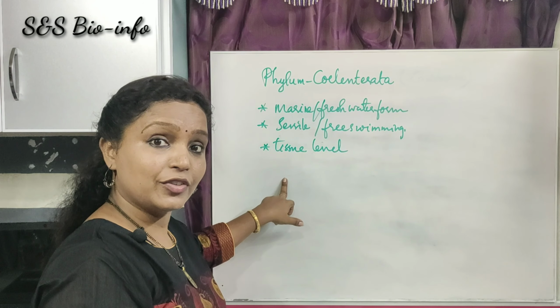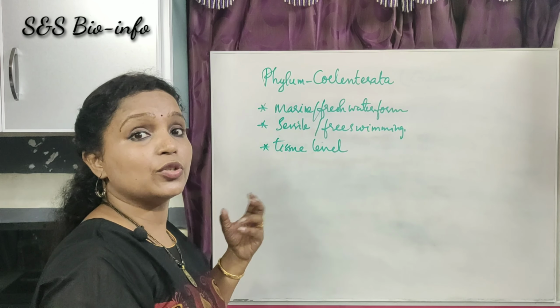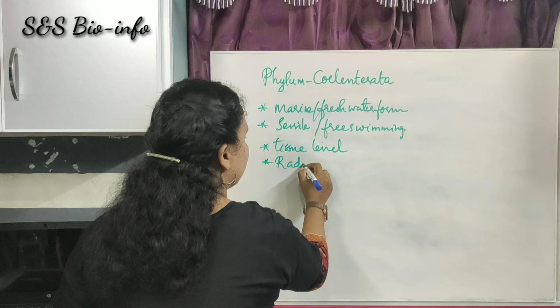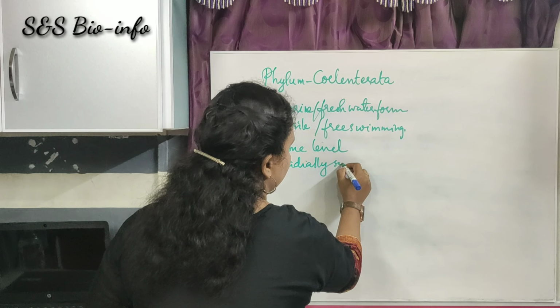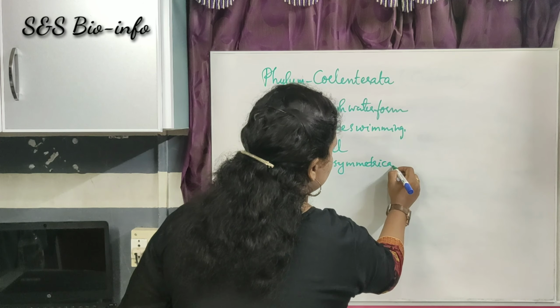Okay, the next point, tissue level of body organization. Next, body symmetry. Most of them are cylindrical or spherical in appearance, so they exhibit radial symmetry. So radially symmetrical animals. The next one, the nature of coelom. Do they possess a true body cavity or coelom? No, they do not have a true body cavity or coelom, so they are acoelomate.